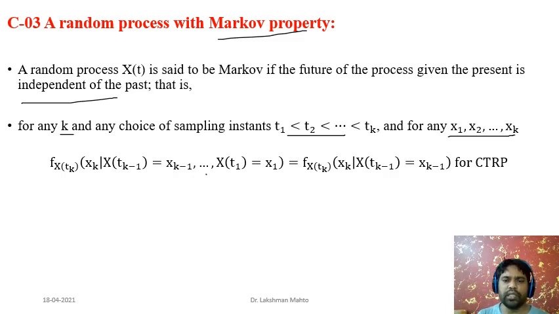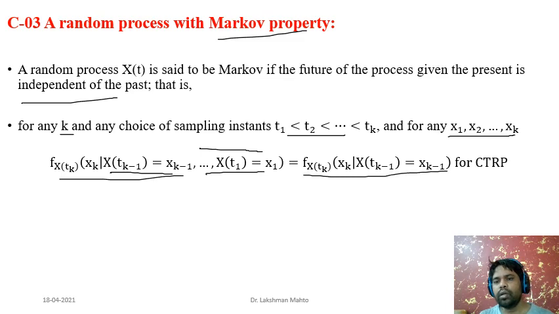So if the probability at xk depends only on the present, that means at tk minus 1, then we say it is a random process with the Markov property. We don't bother about history. So we can observe that this PDF is equal to this conditional PDF for a continuous-time random process.